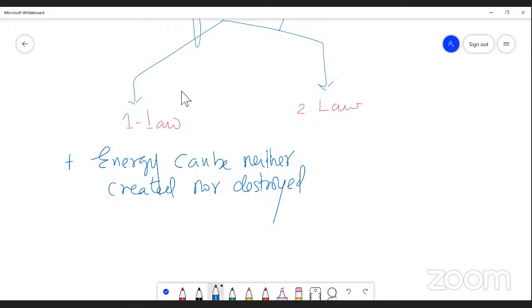According to thermodynamics law 1, energy is a stable form. Energy is a constant. It is a universal truth. Energy cannot be destroyed. Simply, energy can be neither created nor destroyed.